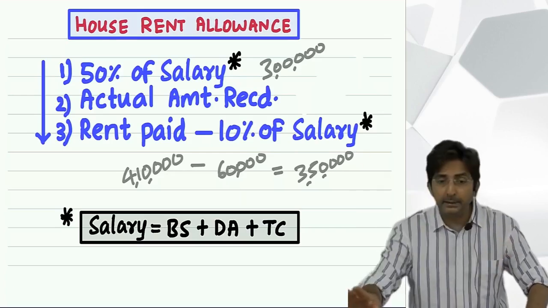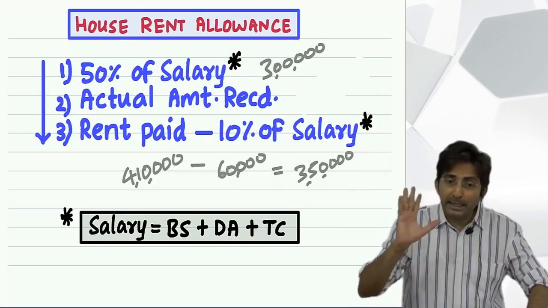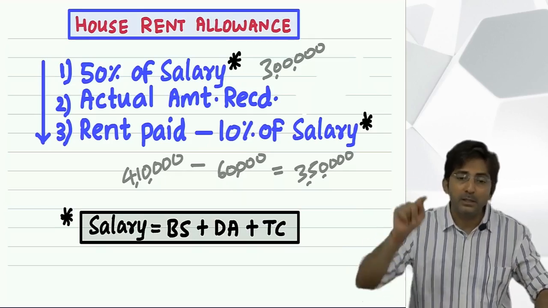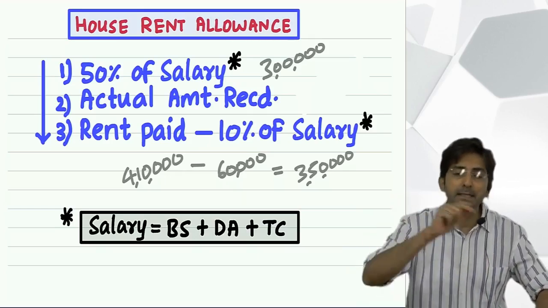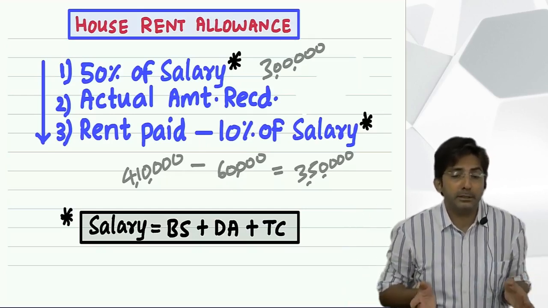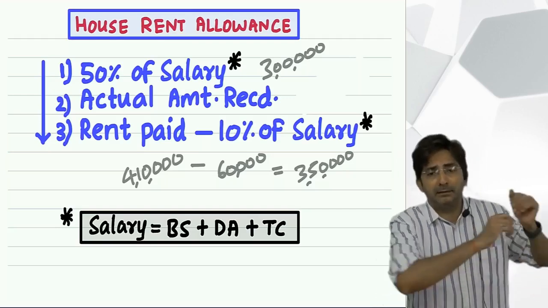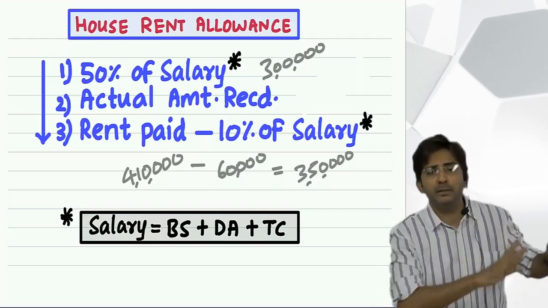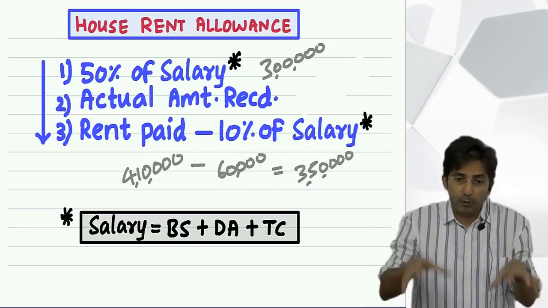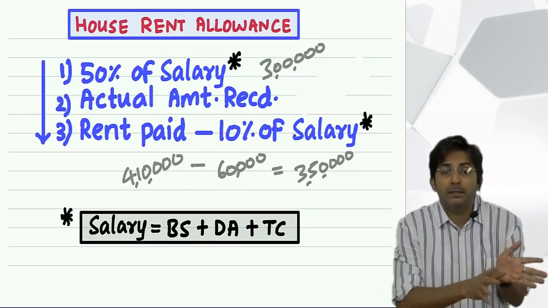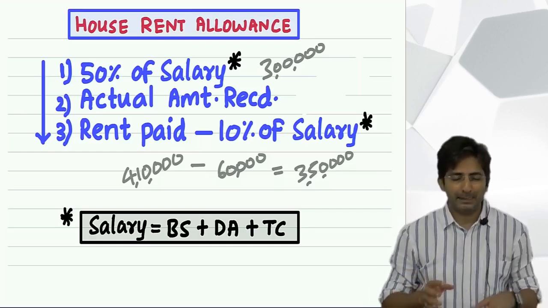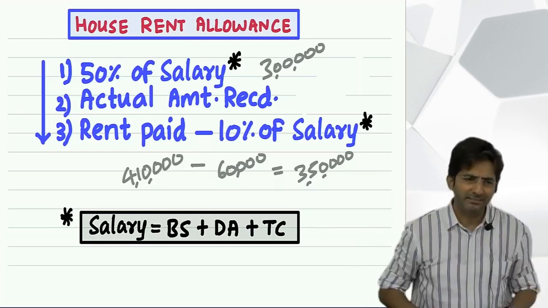And it happens with many of my friends. They are getting HRA from their company, but they have their own house. But you know what cheating they do? They show as if they are also paying rent. They show that I am staying in my mother's house, my mother is charging rent. They show rent paid to mother. One of my friends is doing exactly that. Actually, he is staying in his own house, but the house is in the name of his mother. In his name there is no house. So why would the mother charge rent?